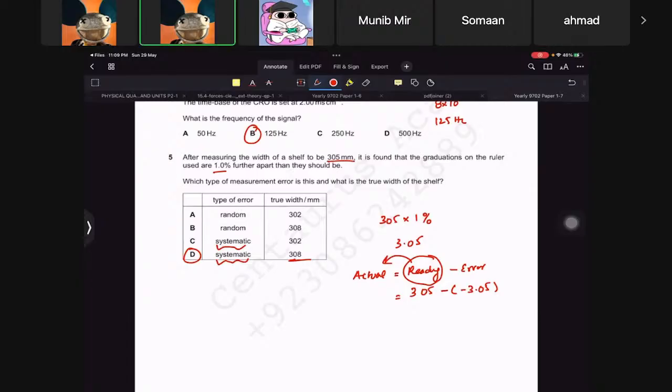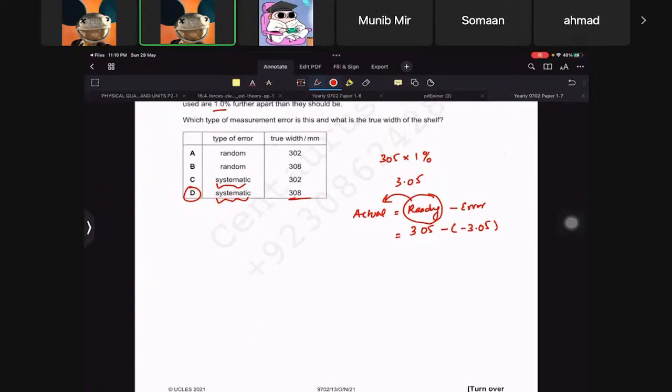No, what it means is that when you're taking the graduations, the reading is further apart. It means the reading you're taking is larger than it should be. So the error should be subtracted, right? Okay. Do you understand? That's the sense of it. If it says it was smaller than it should be, then I would add it. Got it? So it has to be a negative error.